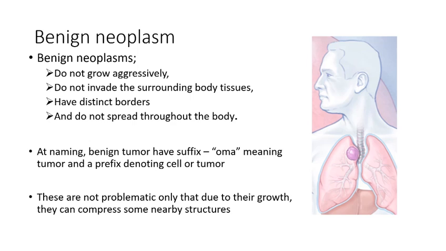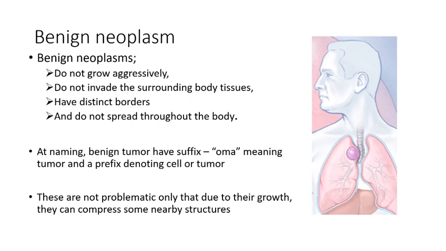A benign neoplasm. I'm going to share with you the traits of a benign neoplasm and a malignant neoplasm. A benign neoplasm grows in a particular organ. Its growth is not aggressive. That is, first of all, it is not very fast.